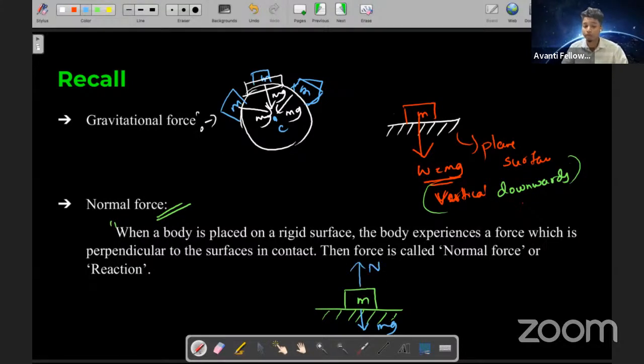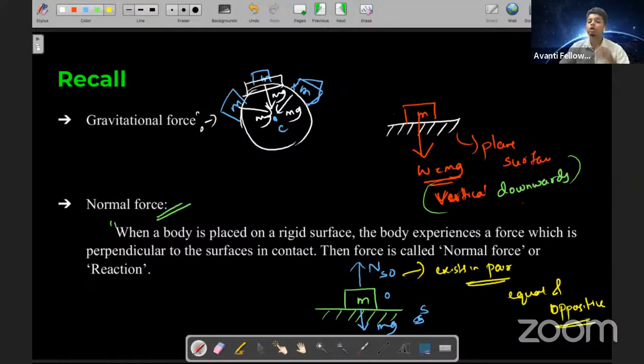Normal. Over here, students, see, this is the surface, and this is the object. The surface is providing a normal force on the object. So you write N, and I told you that this normal force exists in a pair. There should be an equal and opposite force. We'll talk about it in Newton's third law of motion.